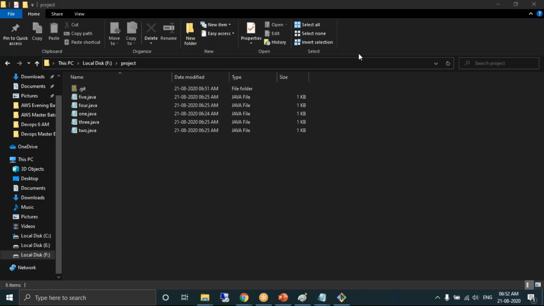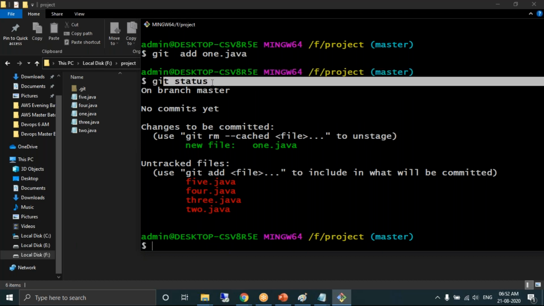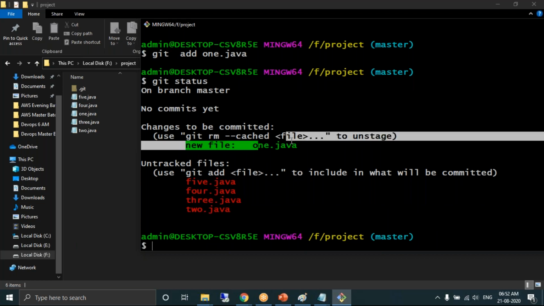Sunil, as we have a command to see the list of untracked files, do we have a command to see the list of staged files? No, git status will show you both the files, not specifically staged files. It will show you the status of the working directory. It is clearly saying that in your working directory there are 4 untracked files and 1 staged file. Okay, thank you.